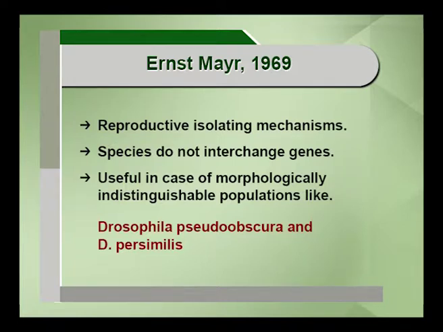How? By the concept of interbreeding, because two species will not interbreed, while individuals within the species will interbreed. Based on that concept they have classified these two, Drosophila pseudoobscura and Drosophila persimilis, into two different species. It is a very important thing.